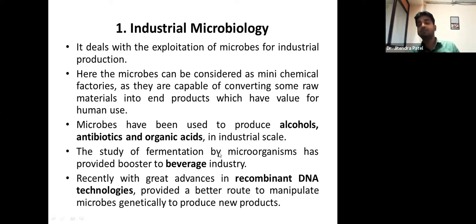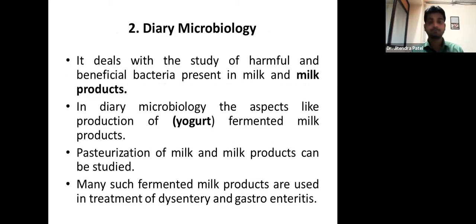The study of fermentation by microorganisms has provided a boost to the beverage industry, right? Then, more recently, there are great advances in recombinant DNA technology, which is another important thing we should know. Recombinant DNA technology provided a better route to manipulate microbes genetically to produce new products.